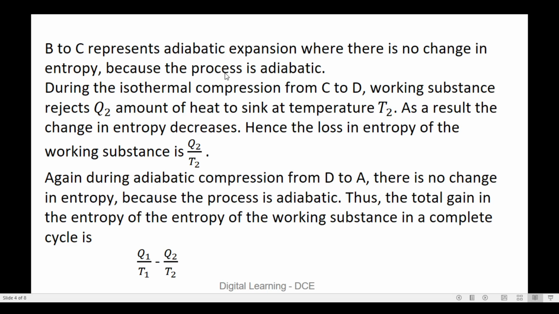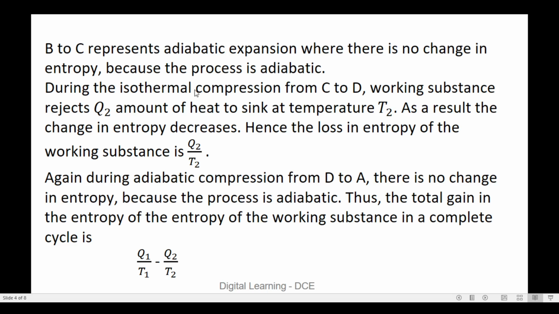We know from the definition of entropy that the change in entropy is given by dS equals dQ divided by T. In an adiabatic process, heat neither enters nor leaves the system, so dQ equals 0. Hence the change in entropy dS will be equal to 0.